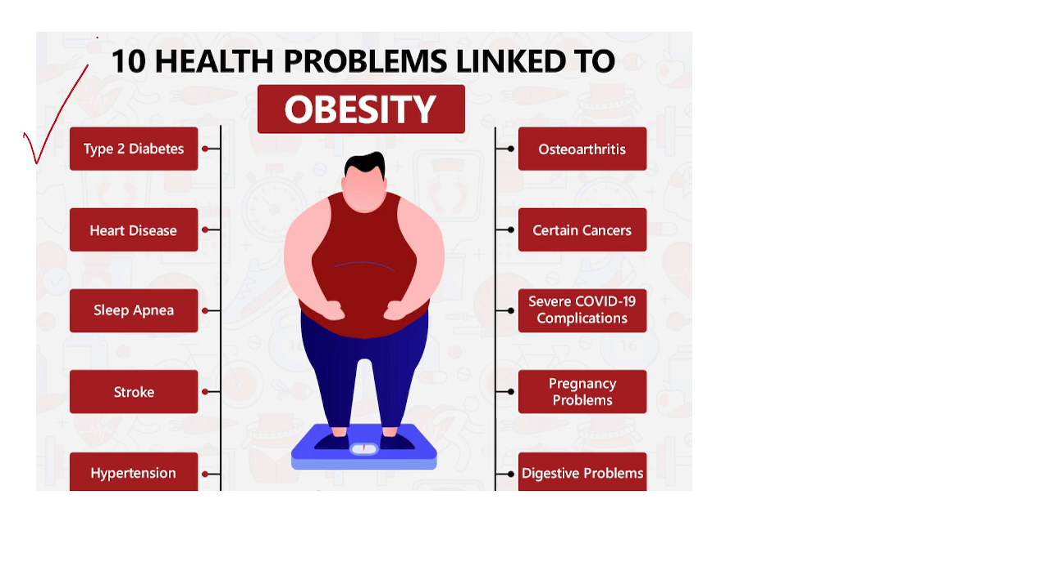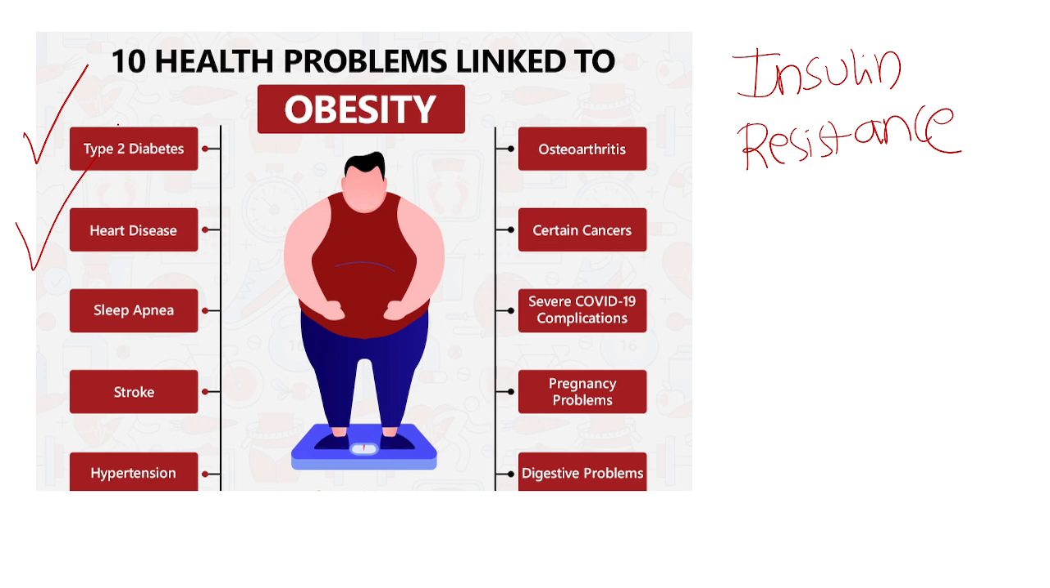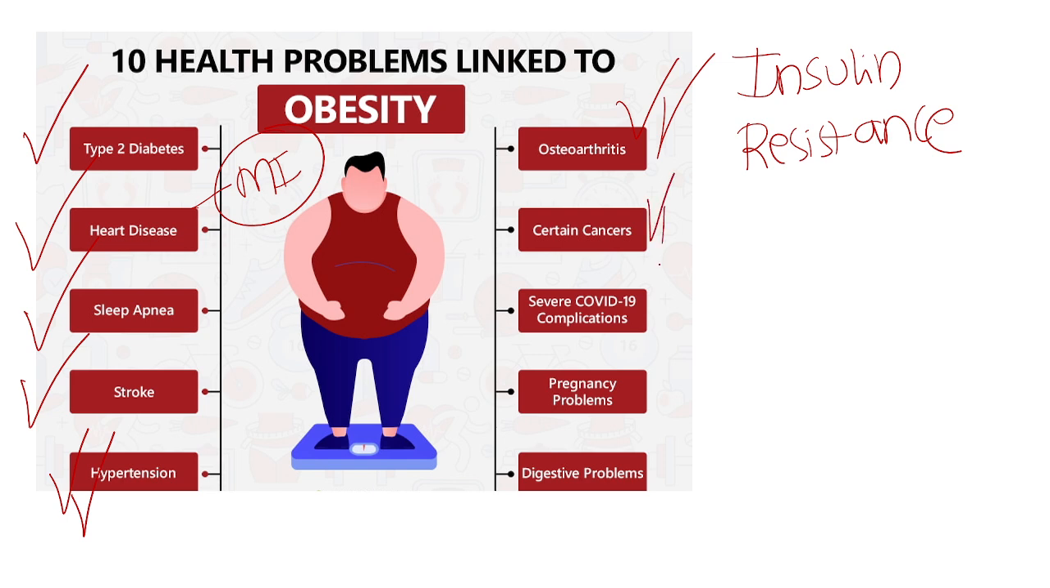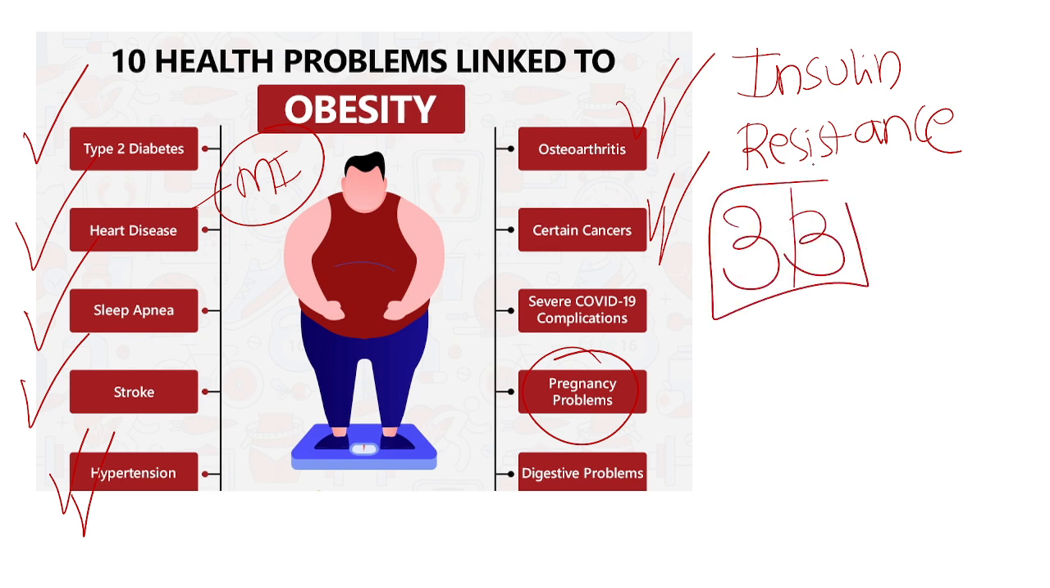Risk of type 2 diabetes because of insulin resistance; heart disease, basically myocardial infarction and angina pectoris because of atherosclerosis; sleep apnea, which can lead to sudden death; stroke, which can lead to hemorrhage; secondary hypertension; osteoarthritis, especially involving the knee joint; proneness to cancers; pregnancy issues and other problems. If you mention any three, you will get full marks.